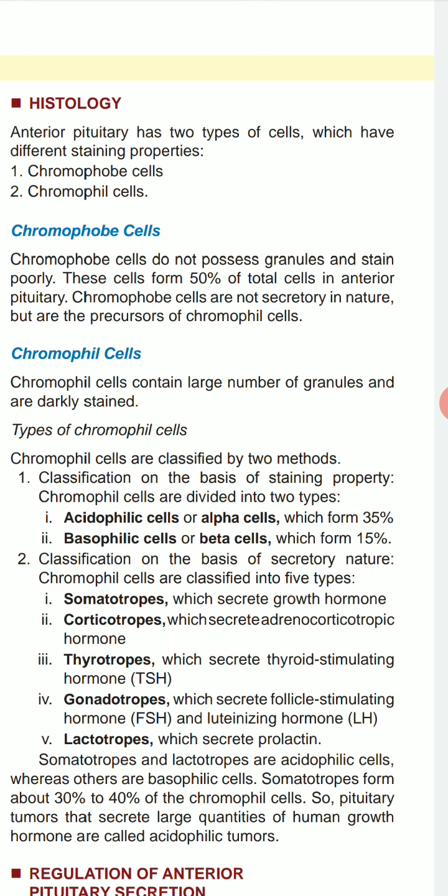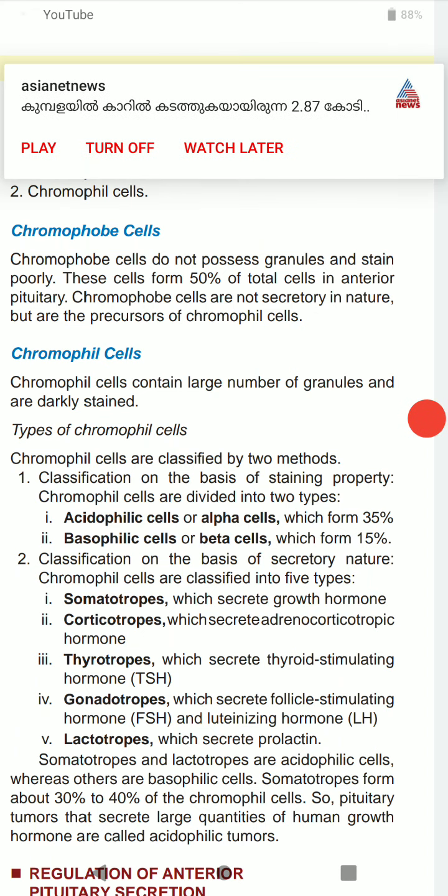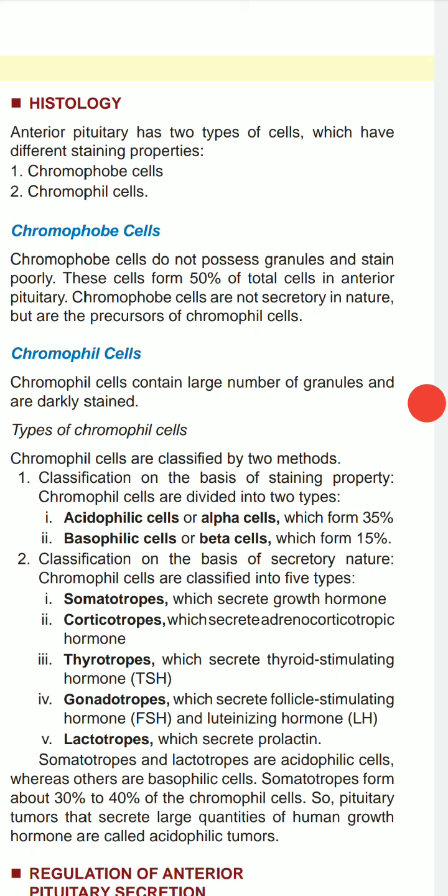Next one is chromophil cells. Chromophil cells contain a large number of granules, that is small substances, and are darkly stained. Some chromophil cells are acidophilic cells, basophilic cells, somatotropes, corticotropes, thyrotropes, gonadotropes, lactotropes.